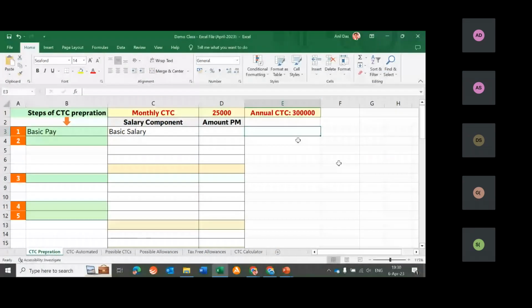So what I'm trying to ask is, the very first step of CTC Excel designing is deciding the base pay or fixed pay, under which we decide basic salary. So we are deciding basic salary for this person whose monthly CTC is 25,000 and annual CTC is 3 lakhs. What should be the basic salary? How much basic salary should we decide for this person? Anyone who can guide me?